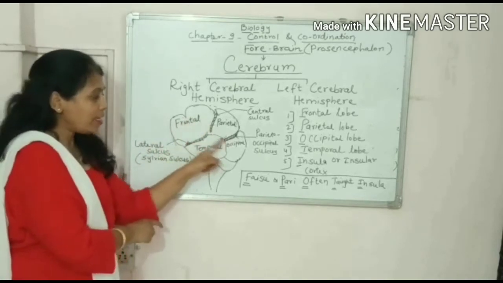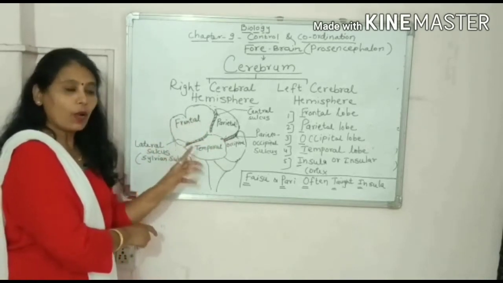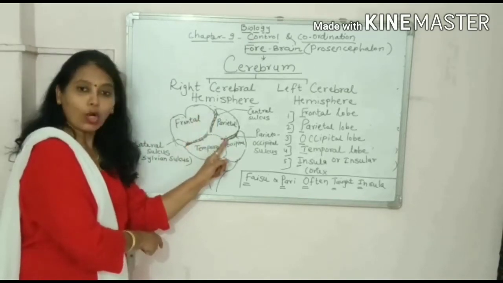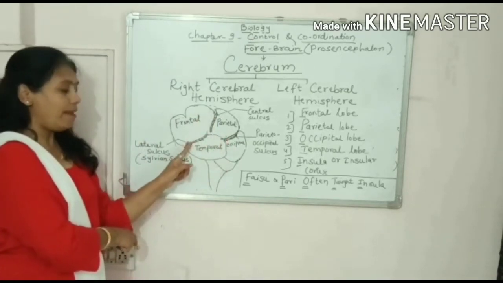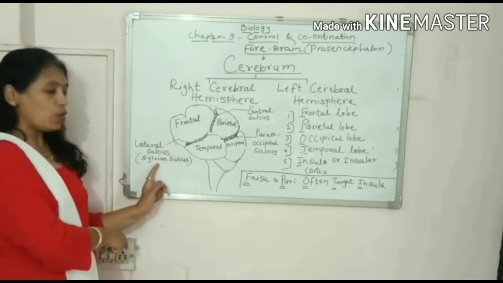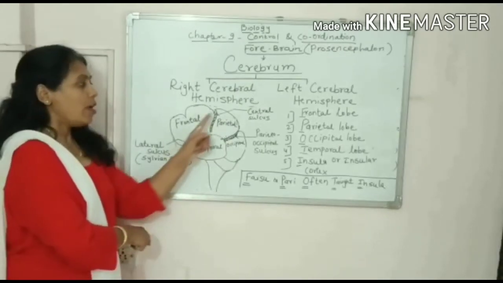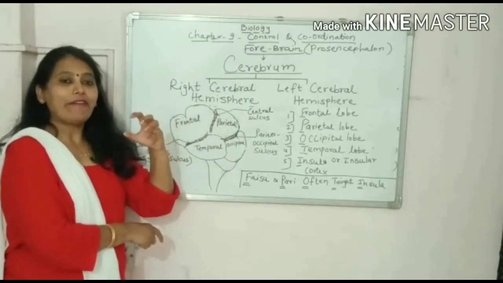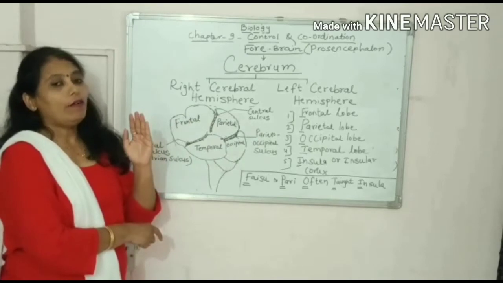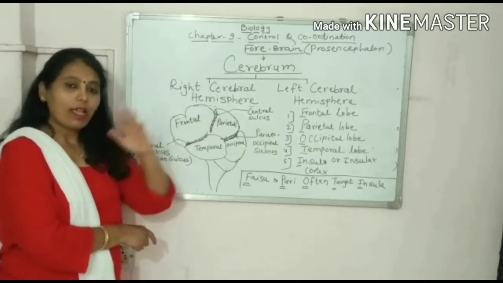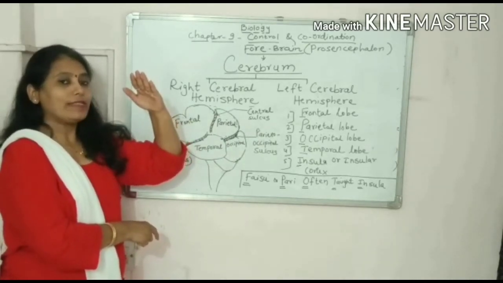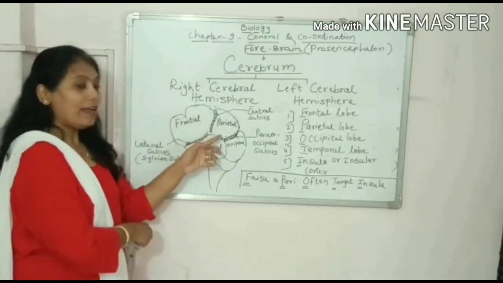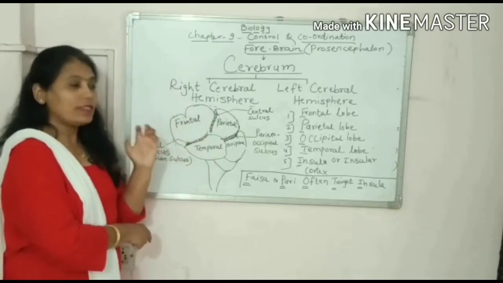Now these three structures are called central sulcus, parieto-occipital sulcus and lateral sulcus, which is also called sylvian sulcus. What do you mean by sulcus? We have studied that the brain has so many folding parts or convolutions. The bulging parts are called gyri and the depressions are called sulci. So these are very deep valley-like structures.